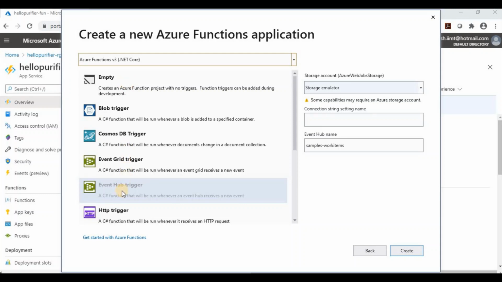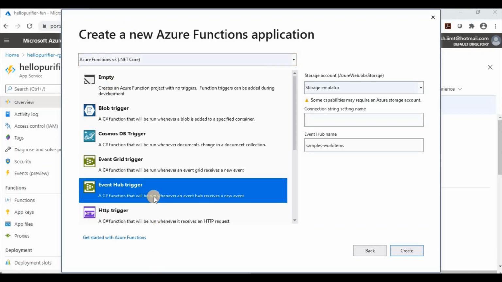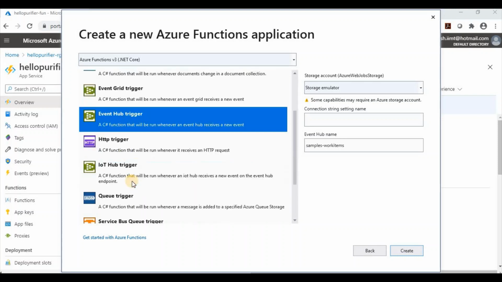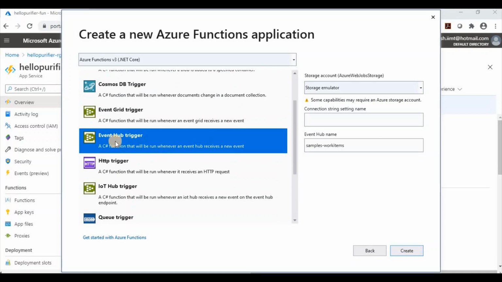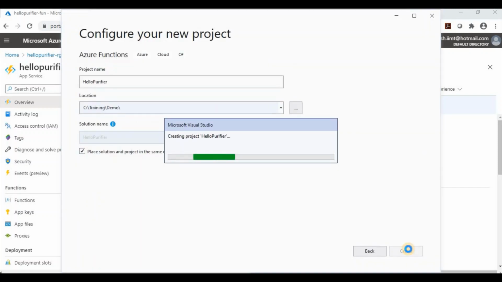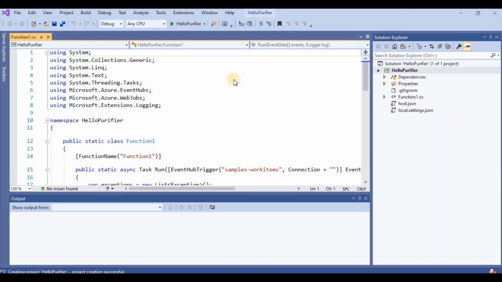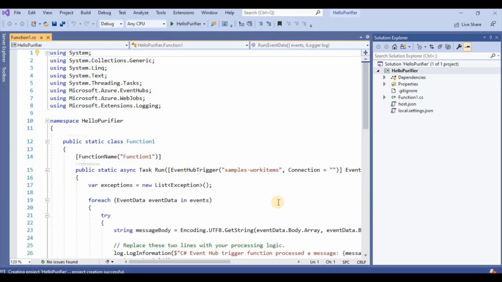Since we are going to use the built-in endpoint, which is basically an Event Hub compatible endpoint, I am going to use the Event Hub trigger. Apart from this, there are lots of different triggers: Service Bus topic, Service Bus queue, timer, IoT Hub trigger. But I am going to use the Event Hub trigger. Simply click on create. It will create the function app, and it will show a page like this.